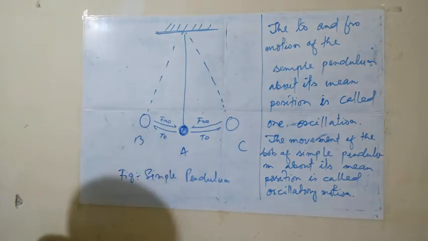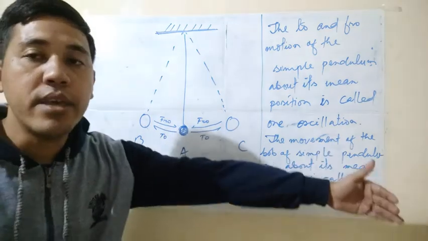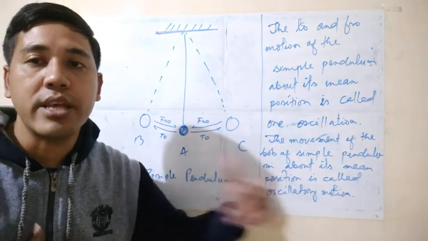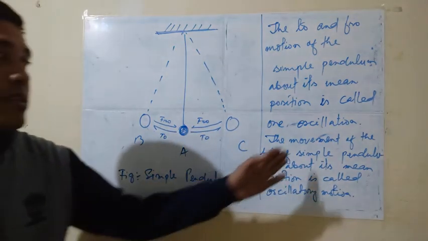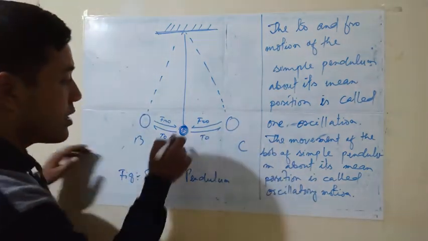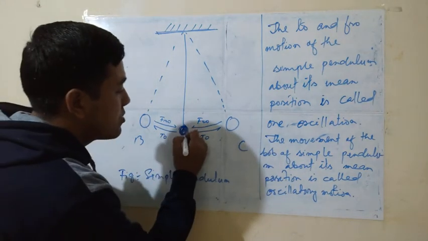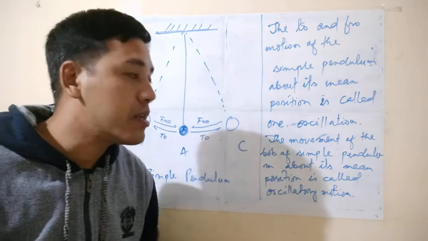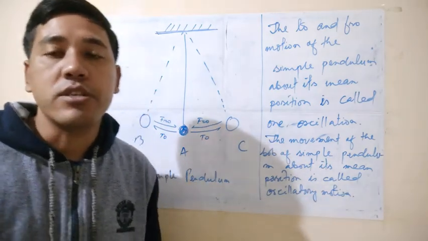We all know that motion means the movement of any substance. That is the movement of the bob. The movement of this bob about its mean position is known as the oscillatory motion.